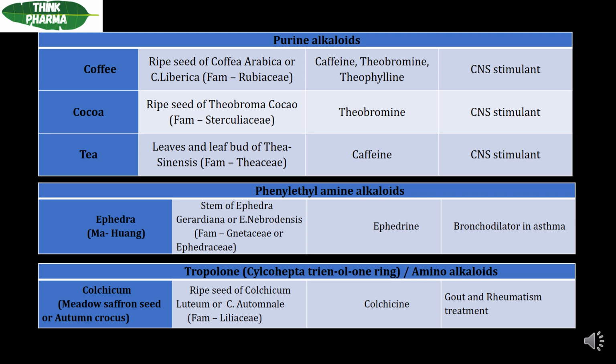Okay, next moving on to tropolone alkaloids, also called amino alkaloids. This tropolone is a non-benzenoid aromatic compound. Non-benzenoid in the sense that it has a 7-membered ring. Okay.